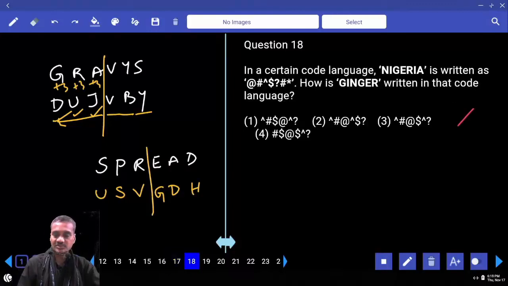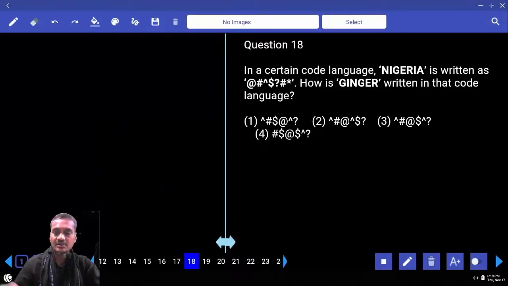Then next, coming to this 18th one. Now in this 18, Nigeria is given. If you observe here, I is there at the first place, 3, 4, 5, 6. I is there at the 6. First, second and the sixth places. Now at the second and the sixth places the same letter is repeated, same symbol is repeated, which implies that the letter and the codes are directly given. And then, what is the code for GINGER?